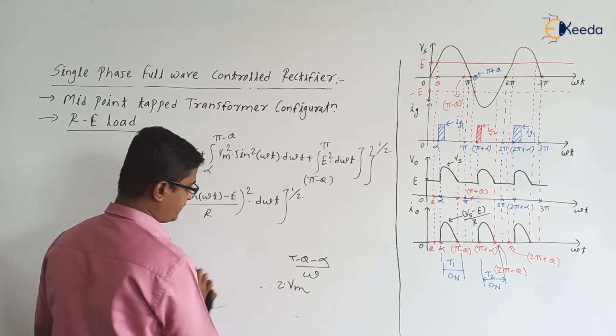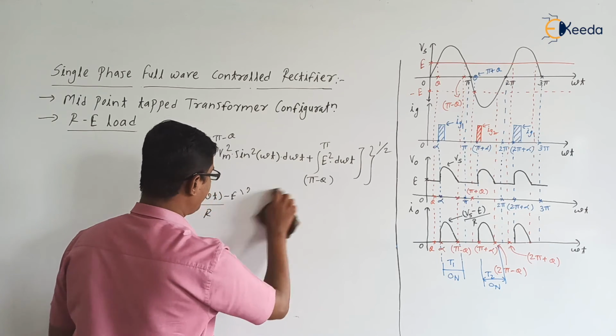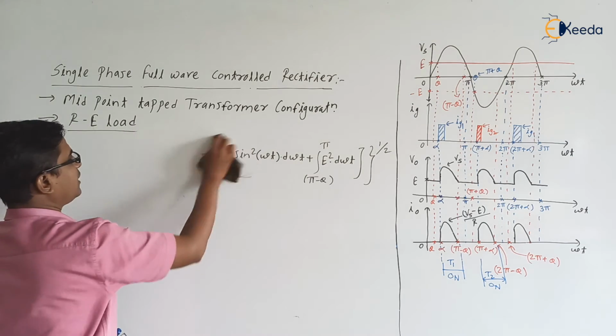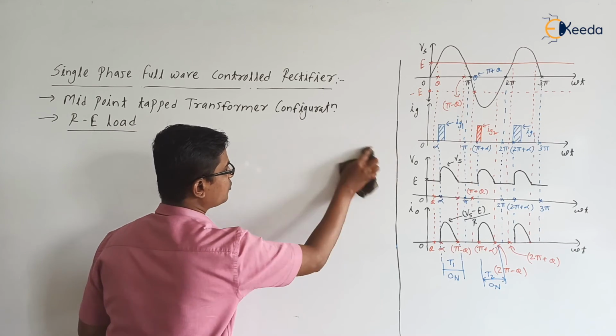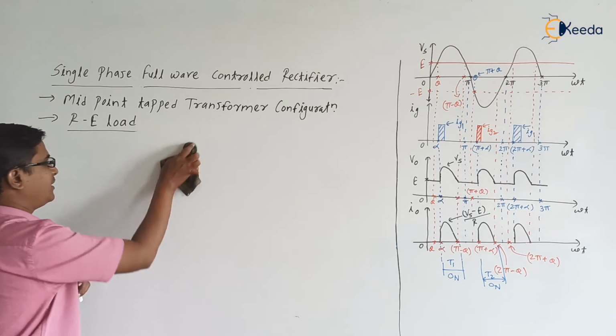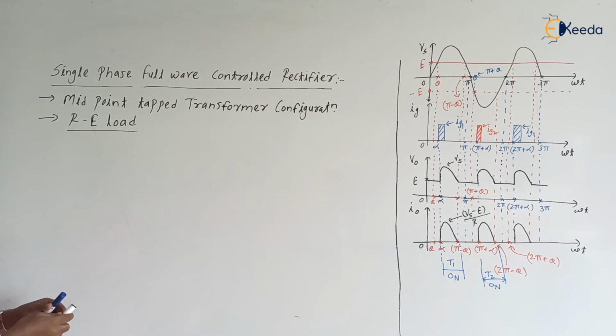How to find the Tc? We need to find the time between the instant at which current flowing through the particular thyristor becomes 0, and after that to which instant the reverse voltage is maintained across the thyristor, okay.